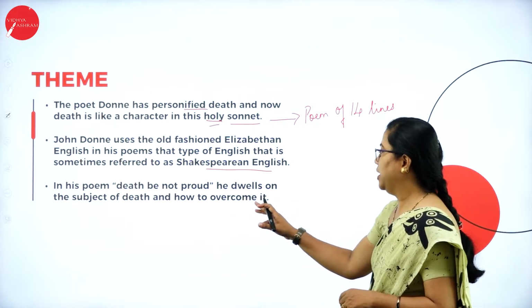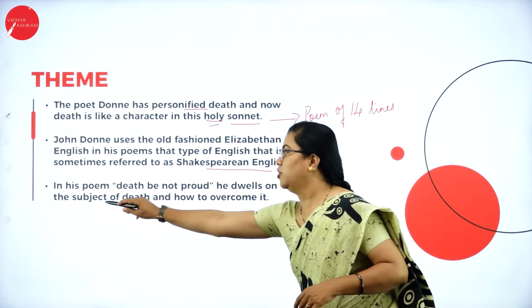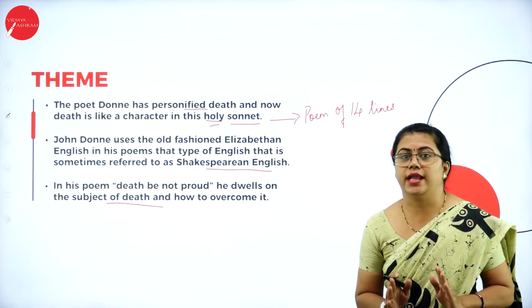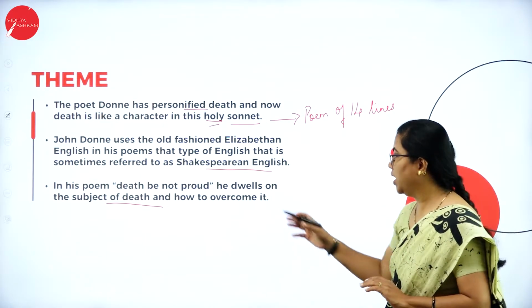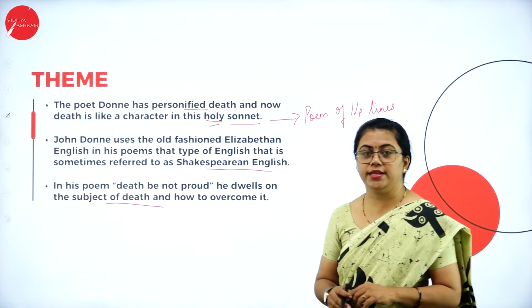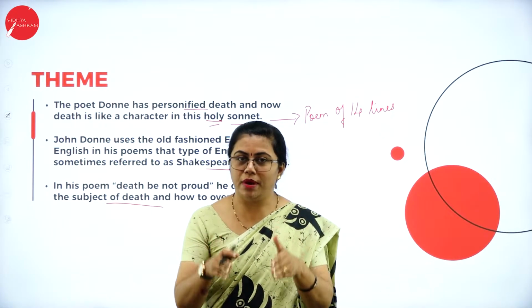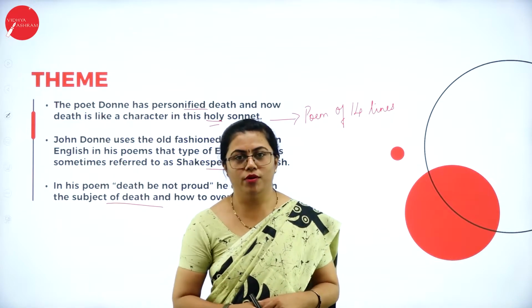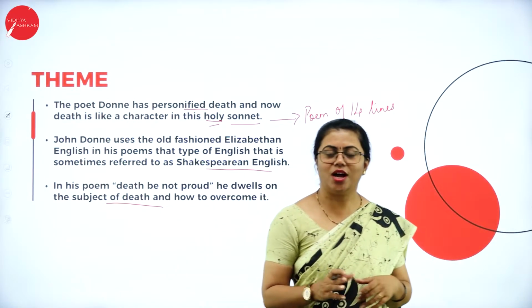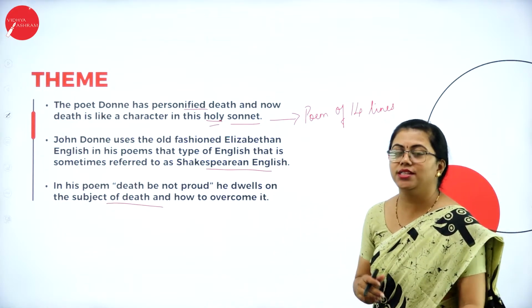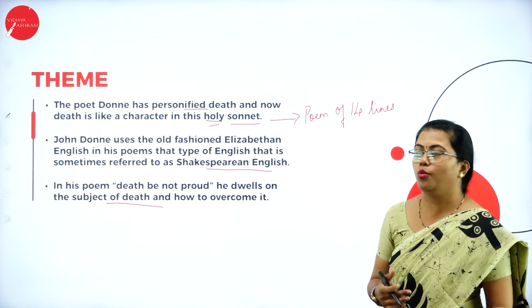In this poem, Death Be Not Proud, he dwells on the subject of death. That means he's talking about death. The whole poem revolves around the theme of death only. And how to overcome it, how to overcome death. Yes, one cannot avoid death. You have to pass through it and you will overcome it. So how does this poet do this? How can somebody overcome death? Let us see how the poet tells us how to overcome death.